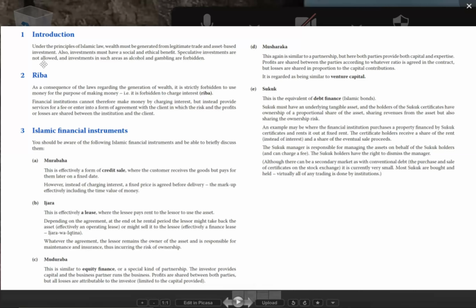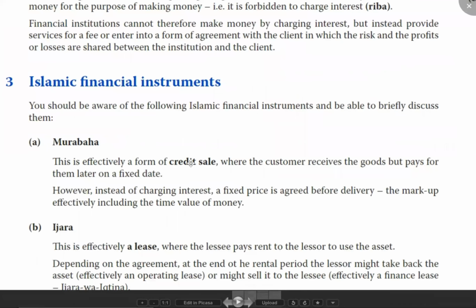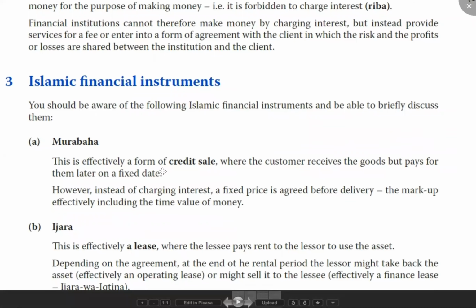Now let us see the 5 financial instruments in Islamic finance. For F9 only these 5 are expected. First is murabaha. It is effectively a form of credit sale. I'm going to tell you the Islamic concept and our normal financial meaning. Murabaha is like a credit sale, where the customer receives the goods but pays for them later on a fixed date.